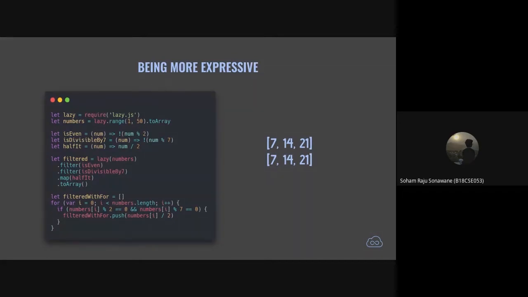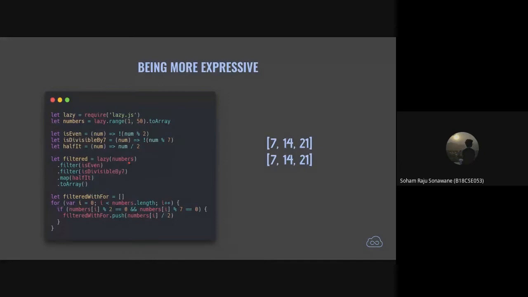And Manul asks, what is lazy numbers, which is right here. So the lazy method is passed numbers. What it basically does is it gives you a sequence of numbers. The method that I am using here is a part of this library, lazy.js, which just returns me a sequence of these numbers, rather than an array.